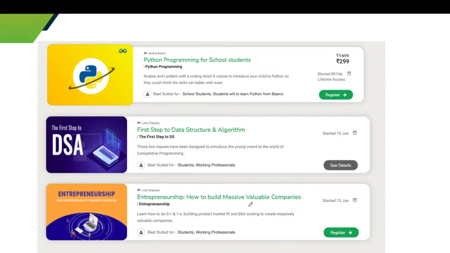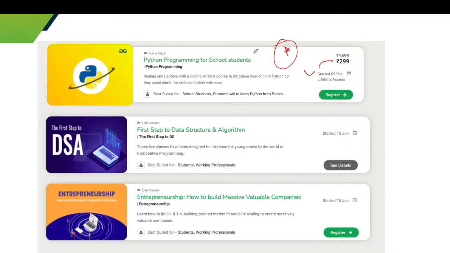Next course is Python programming. This is also for school students, so you can learn Python programming in detail. The price for the course is 299 rupees. It was started on 9 Feb, and this course also has lifetime access. If you want to learn programming, then this course is the best one for you. So you can purchase it. The link will be in the description box.